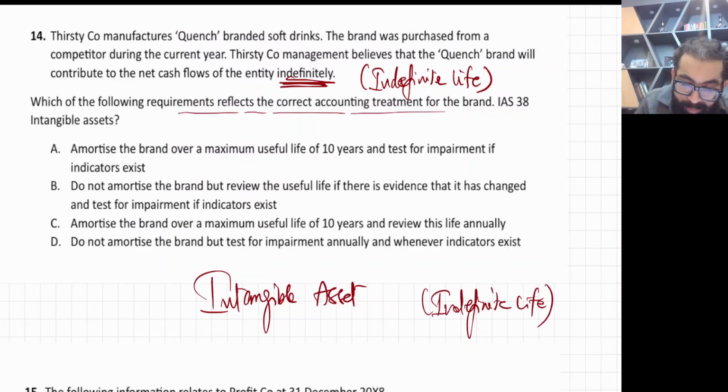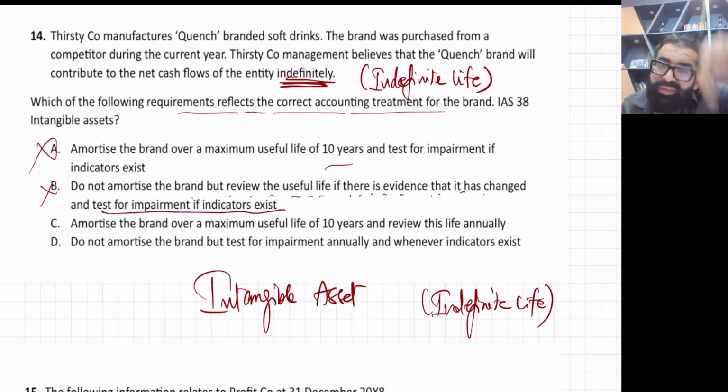Option A: amortize the brand over the maximum... no more. Indefinite life. Why are you using 10 years? No such thing. Option B: do not amortize the brand but review the useful life if there is evidence that it has changed and test for impairment only if an indicator exists. No need. This is also wrong. At least annual impairment testing is also a must.